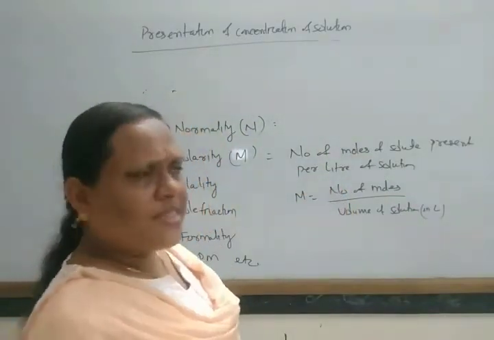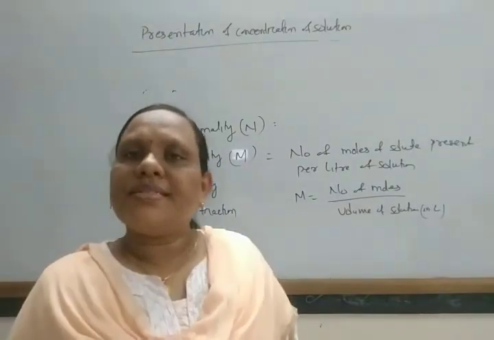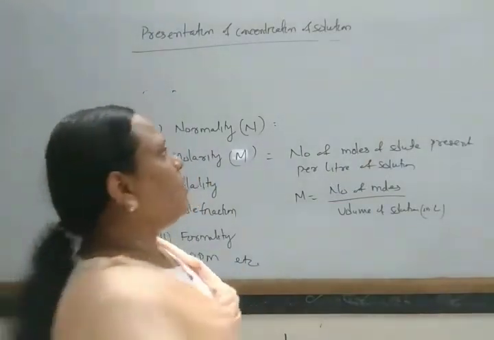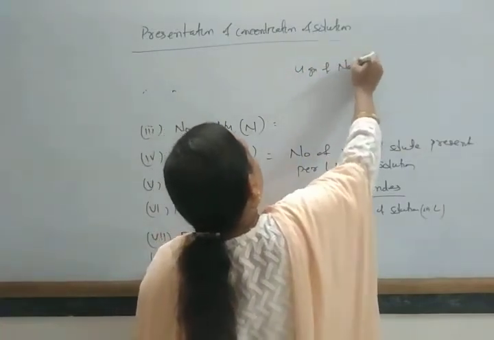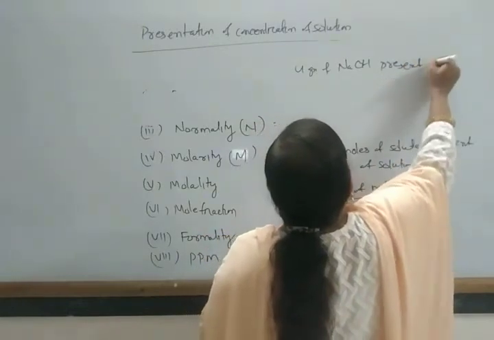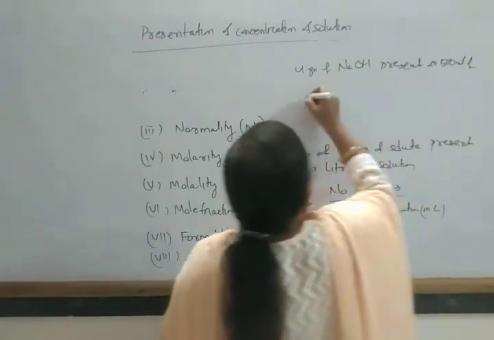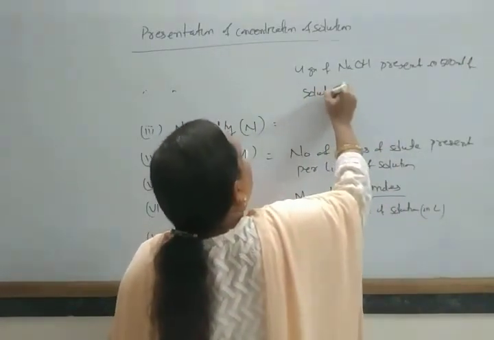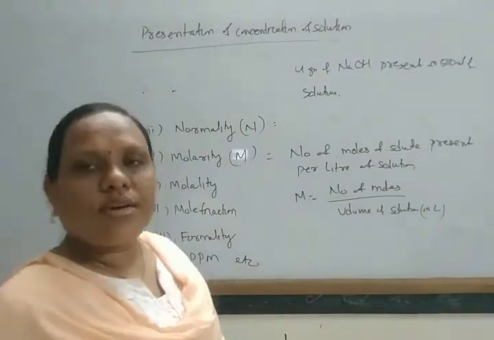Okay. Suppose same thing, 4 gram of sodium hydroxide present in 500 ml of solution. Find out what is its molarity.